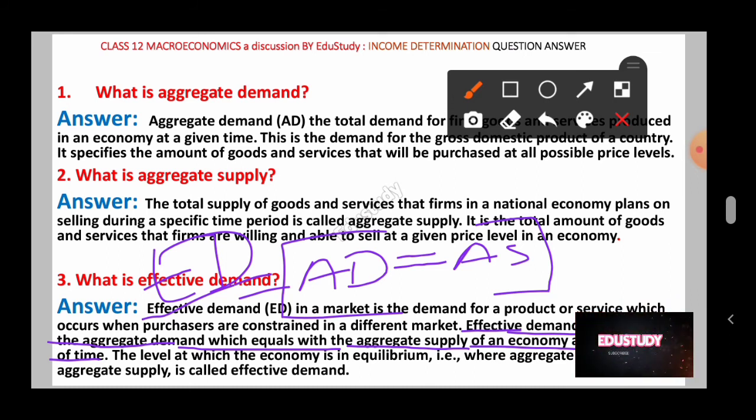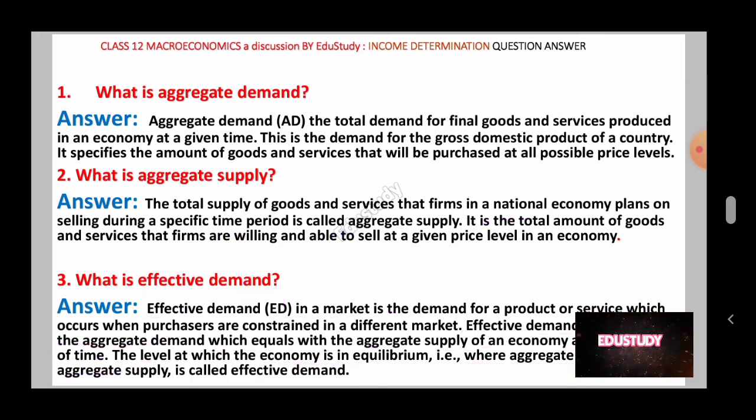Okay, so next, the level at which effective demand is the level at which the economy is in equilibrium. That means effective demand is the level at which the economy is in equilibrium. That means the economy will attain its equilibrium, where aggregate demand will be equal to aggregate supply, and that is called the effective demand. So the most important definition is given here, and this definition will help you in your examination.